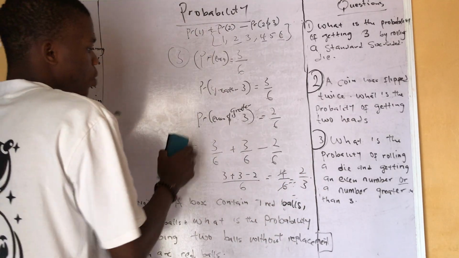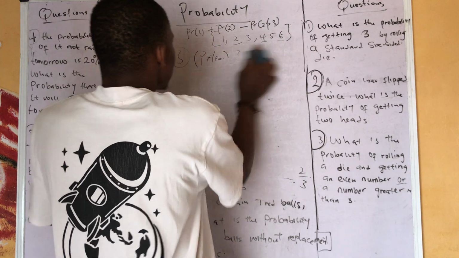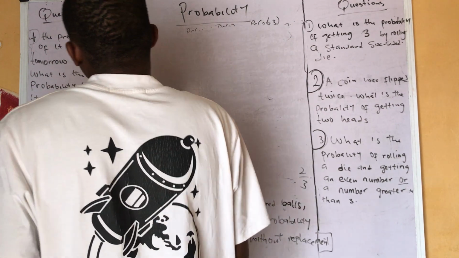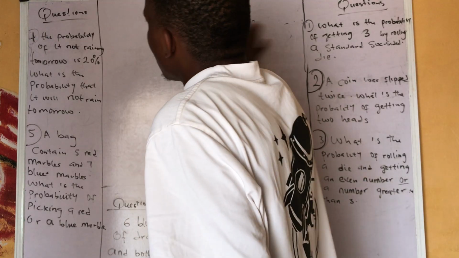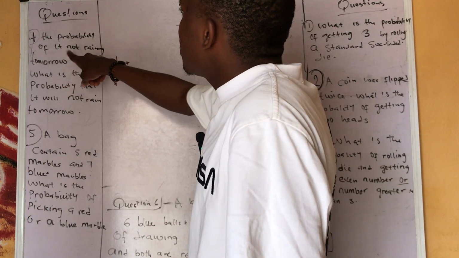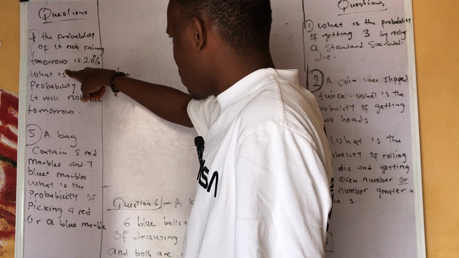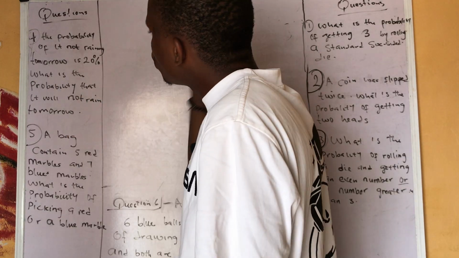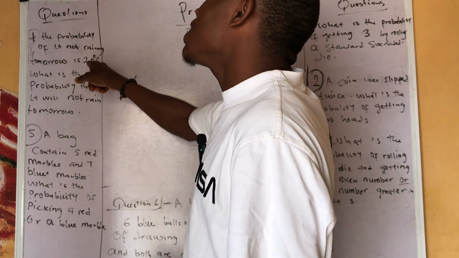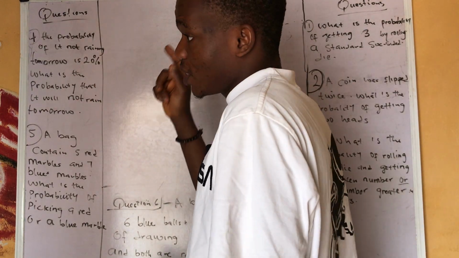Now you can pause the video and go back to it again. Now let's move on to question 4. Question 4 says that the probability of it not raining tomorrow is 20%. What is the probability that it will rain? Now the probability that it will rain is 20%.